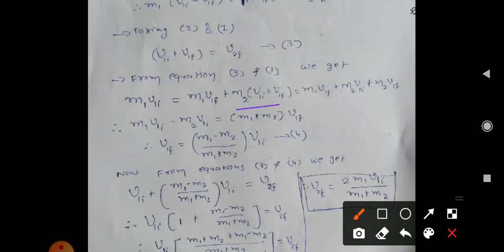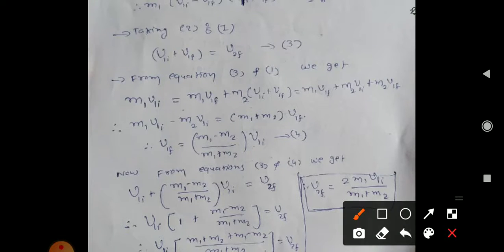M1 V1I as it is, M1 V1F as it is, M2 times V2F, and V2F is V1I plus V1F. So now I am simplifying this bracket: M2 times V1I plus M2 times V1F. So this is what I have shown here. So what will happen? The right hand side will be equal to M1 V1F as it is, M2 V1I plus M2 V1F.